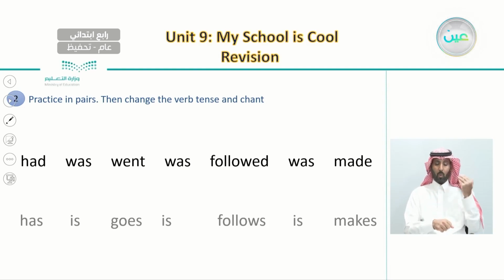So the 7 verbs that we talked about are had, was, went, was again, followed, was, and made. All of these are the 7 verbs in the past that we used.